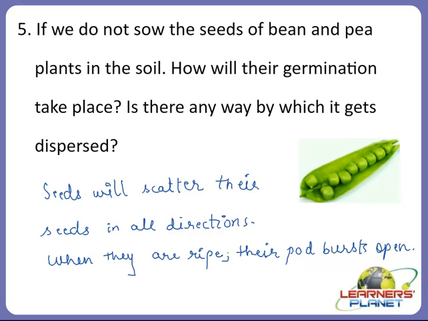So what is happening actually? Here, dispersal by explosion has taken place. As you know, children, try to recall that this mechanism of seed dispersal by scattering seeds in all the directions on their own is called explosion. So by the explosion process, the seeds are able to grow into a new bean and pea plant.